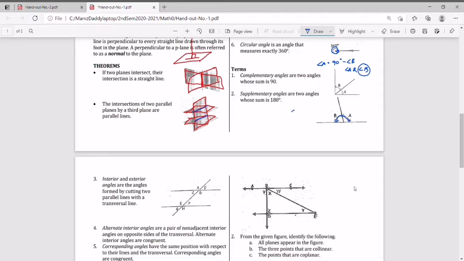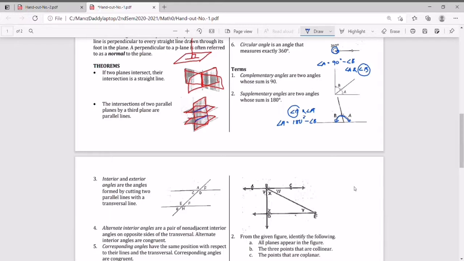So in this illustration, angle B and angle A are supplementary angles. If you are given angle B and you are to find angle A, angle A is 180 degrees minus angle B.